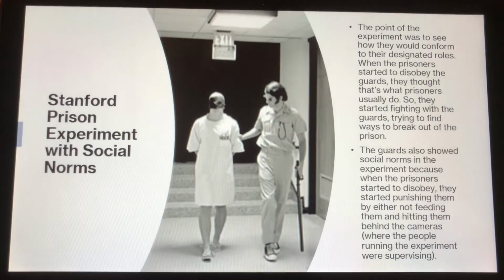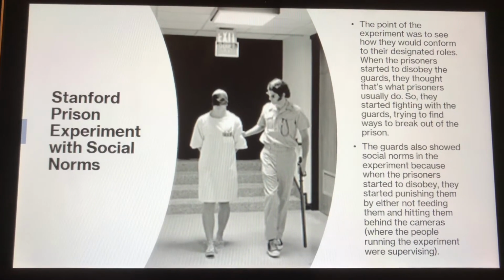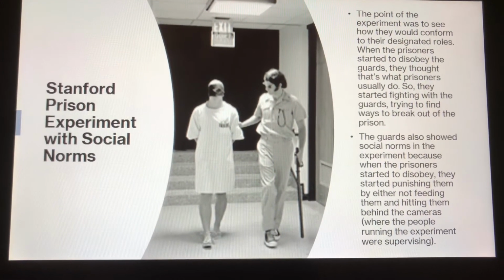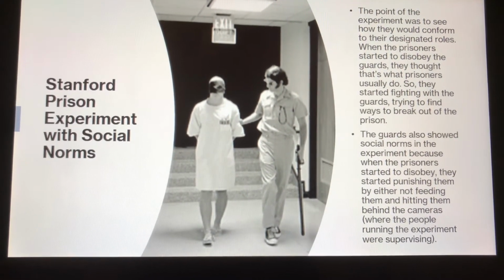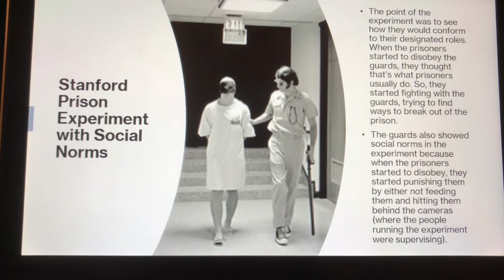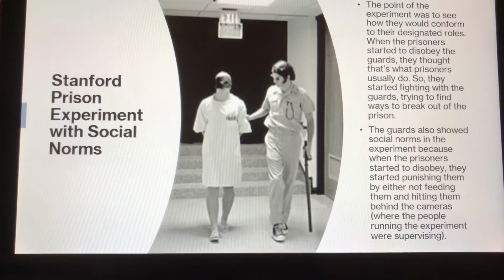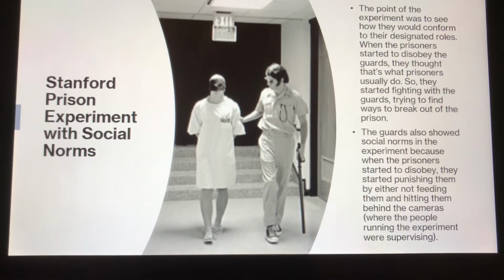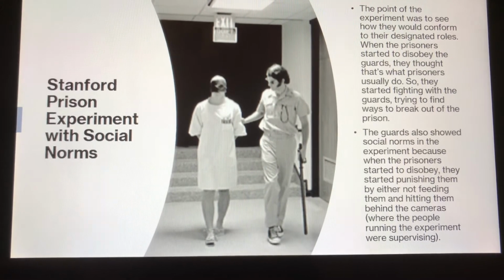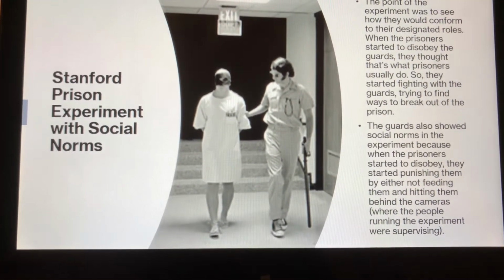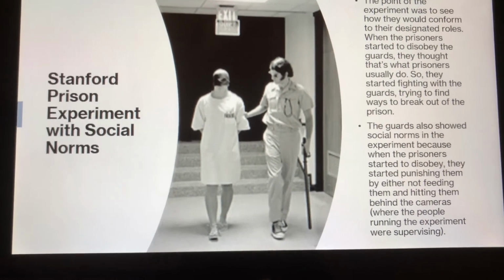Stanford Prison Experiment with social norms. The point of the experiment was to see how they would conform to their designated roles. When the prisoners started to disobey the guards, they thought that's what prisoners usually do. So they started fighting with the guards, trying to find ways to break out of the prison. The guards also showed social norms in the experiment because when the prisoners started to disobey, they started punishing them by beating and hitting them behind cameras where the people running the experiment were supervising and could not see them.